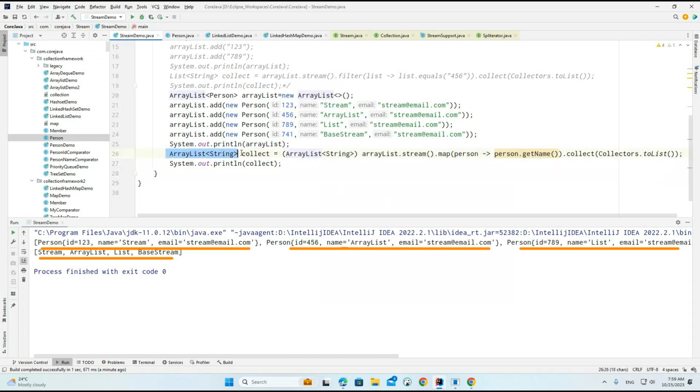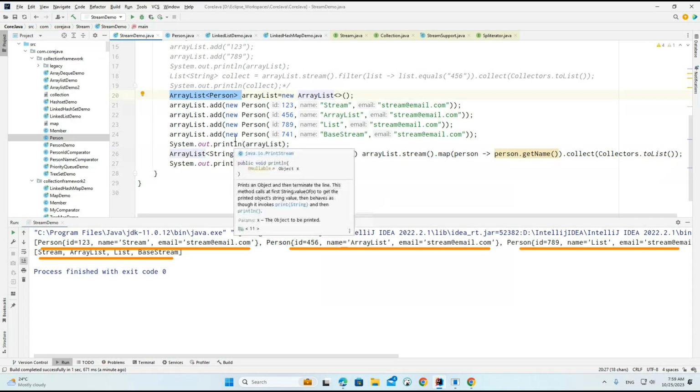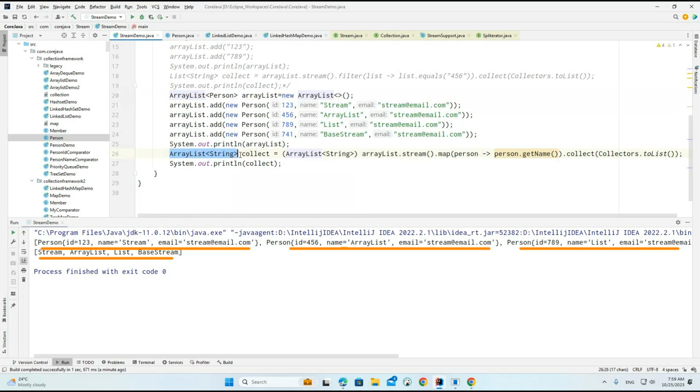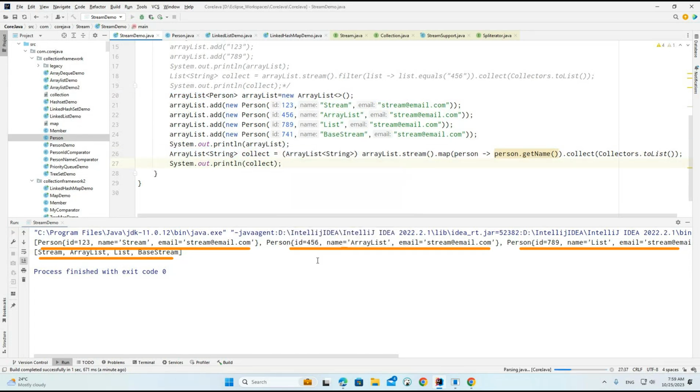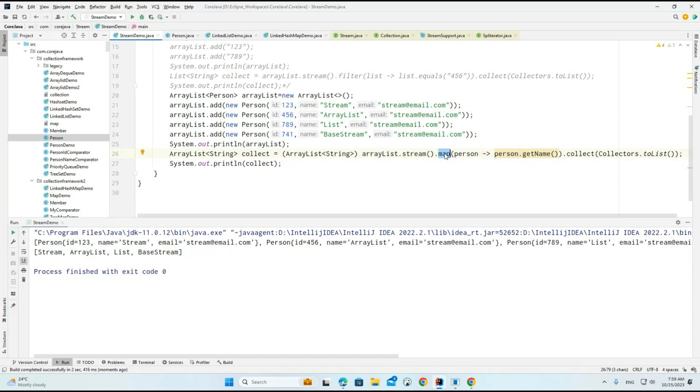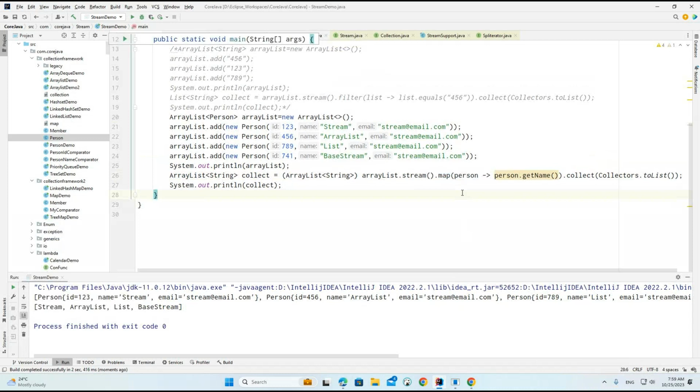Now finally observe here: ArrayList of String, but the original object is ArrayList of person. With the original object ArrayList of person, whenever I am using the map here, we got a different data type result. So that is called mapping. This is the way the map is going to work. So whenever we want to load specific data, then we can go for the mapping. Okay, is it understood? Any questions regarding this particular map?